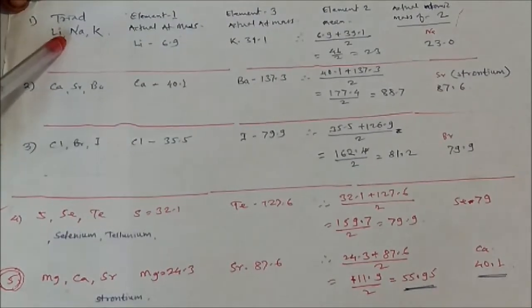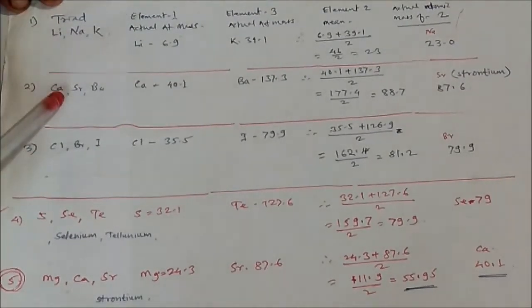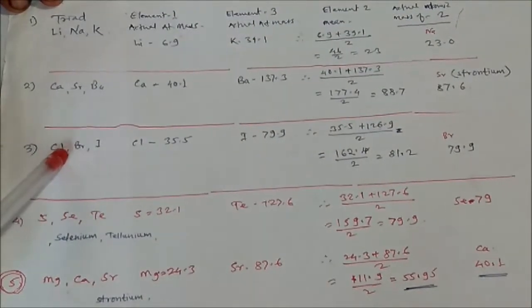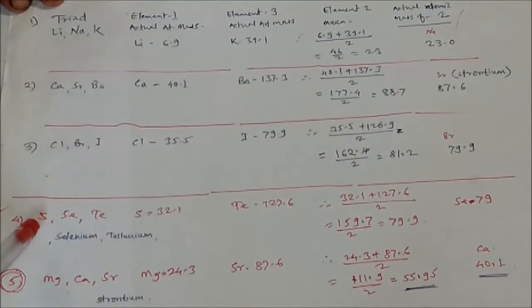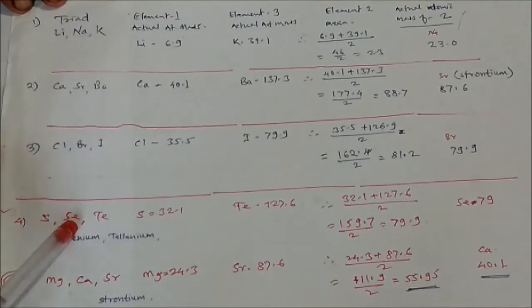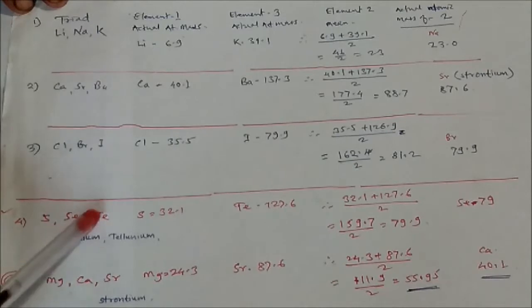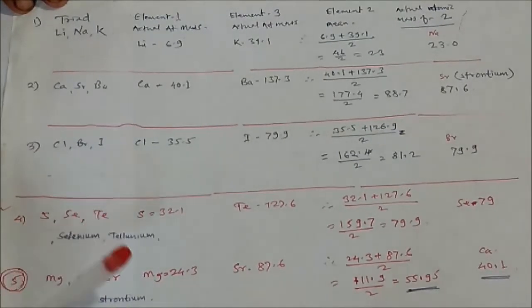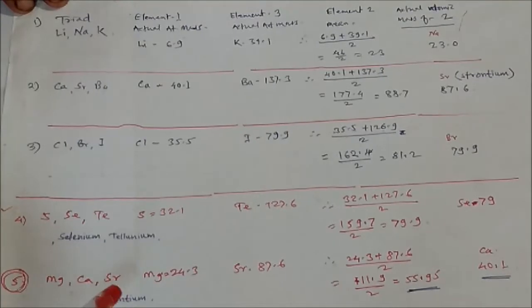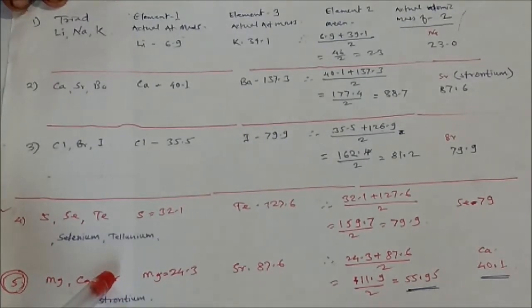The first triad is lithium, sodium, potassium. Second triad, calcium, strontium, barium. Third, chlorine, bromine, iodine. The fourth one given is sulfur, selenium and tellurium. Then the fifth one is magnesium, calcium and strontium.